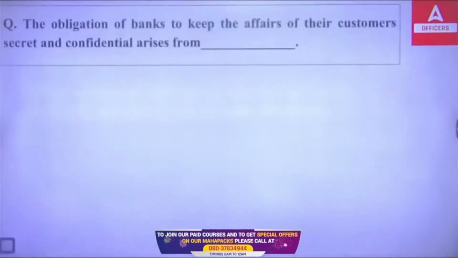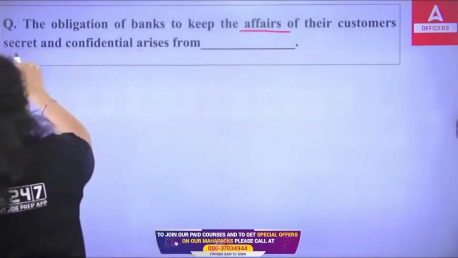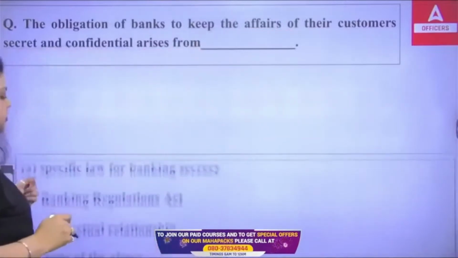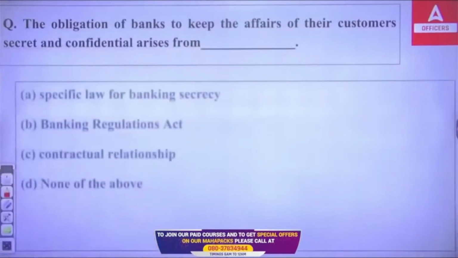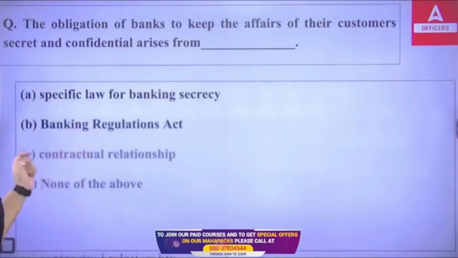Now, the obligation of banks to keep the affairs of their customer secret and confidential arises from dash. First, a specific law for banking secrecy, Banking Regulation Act, contractual relationship, none of the above.